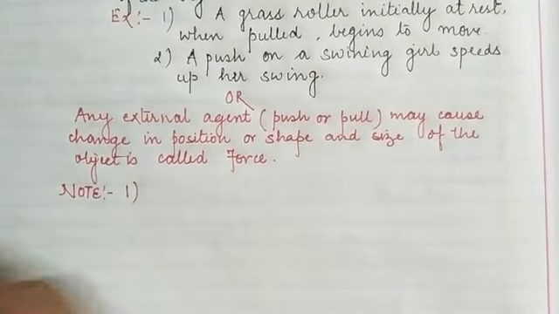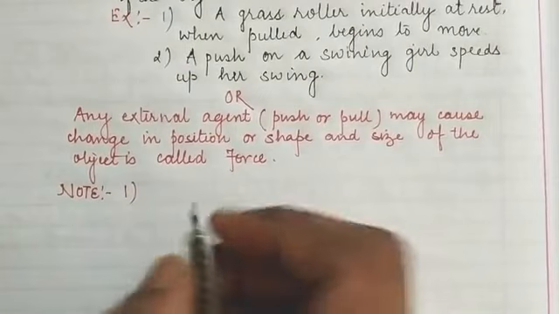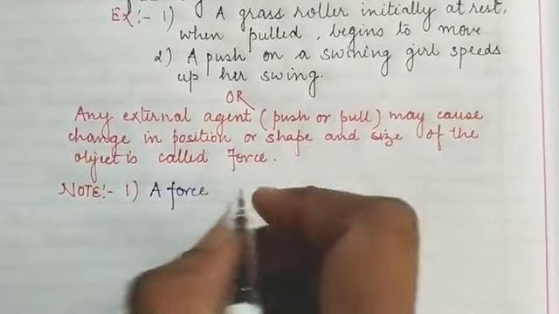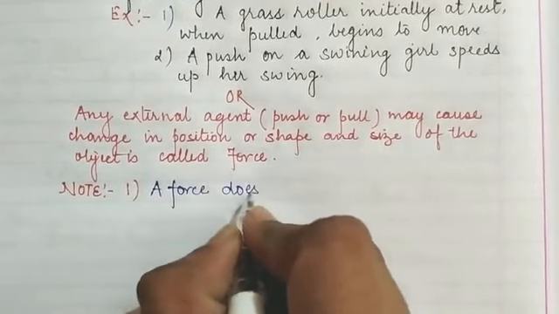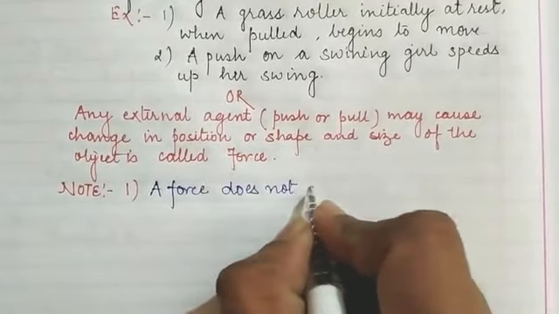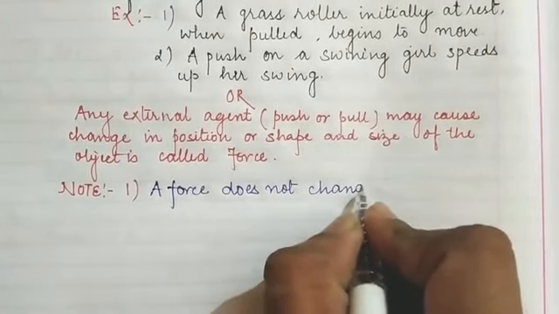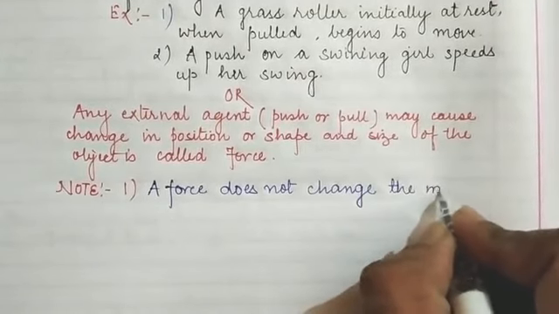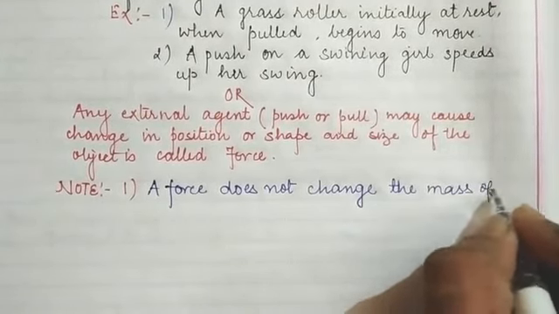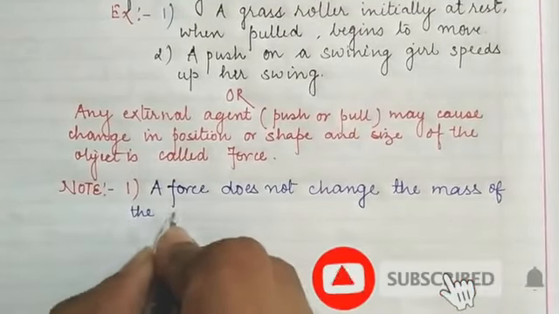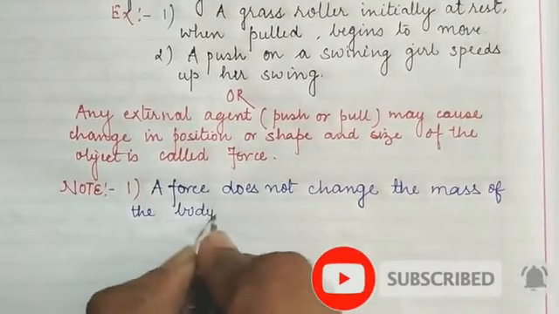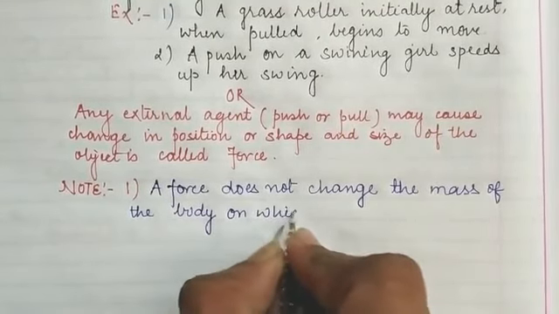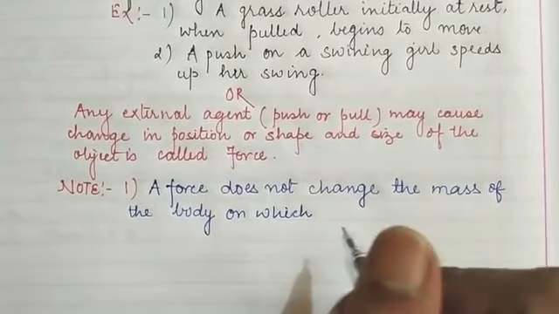The first point is that a force does not change the mass of the body. It means that on which it is applied, whenever a force is applied to the body, there is no change in the mass of the body.